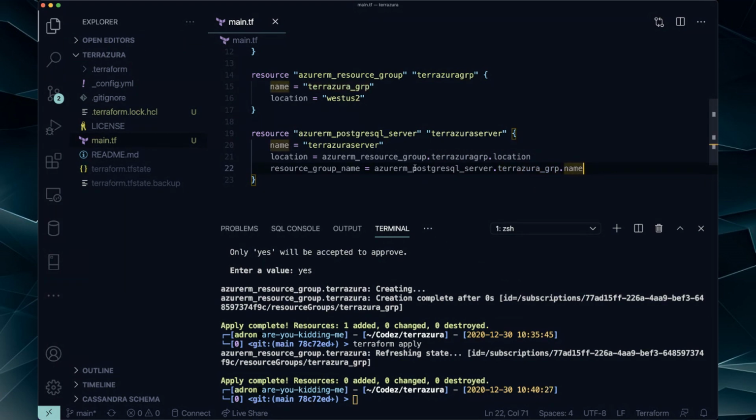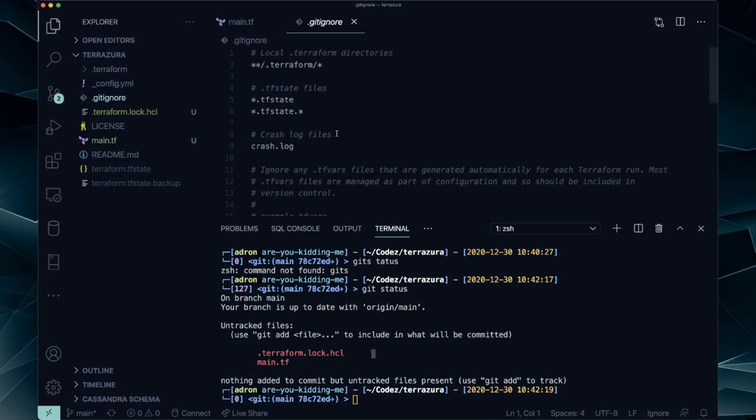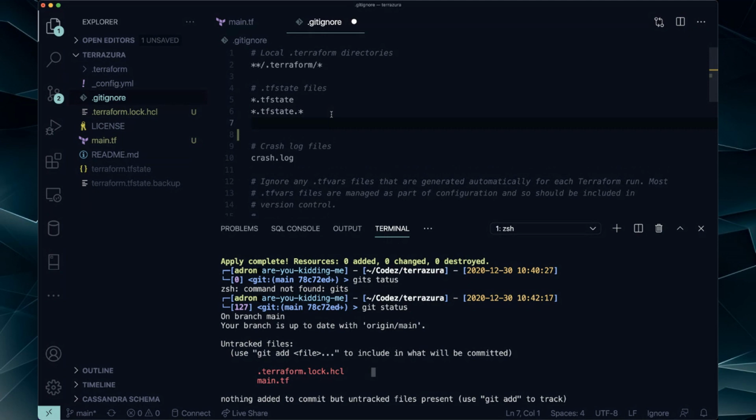So I'm going to save that real quick. And git status, whoops, git status. I'm going to add that. Whoa, that's a log file. Let's look at my gitignore. What's in here? TF state. Doesn't it have the lock file as a thing to not save? Let's do.